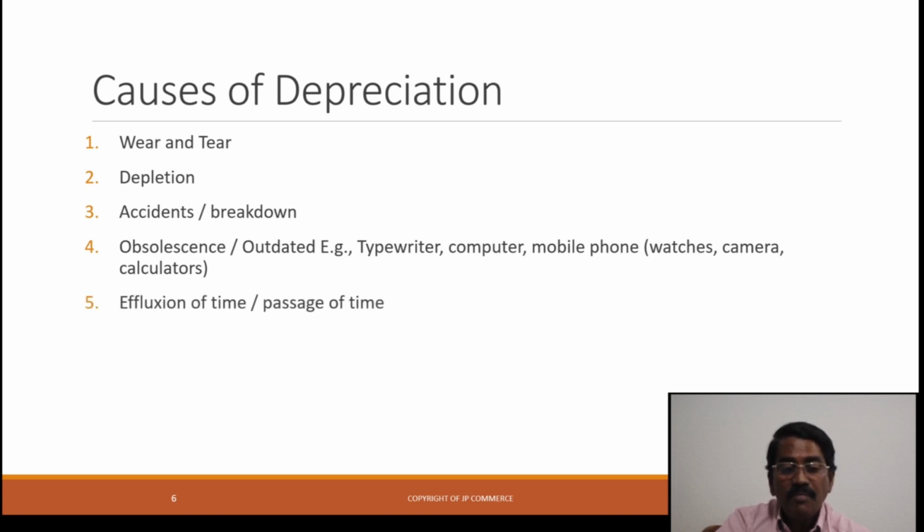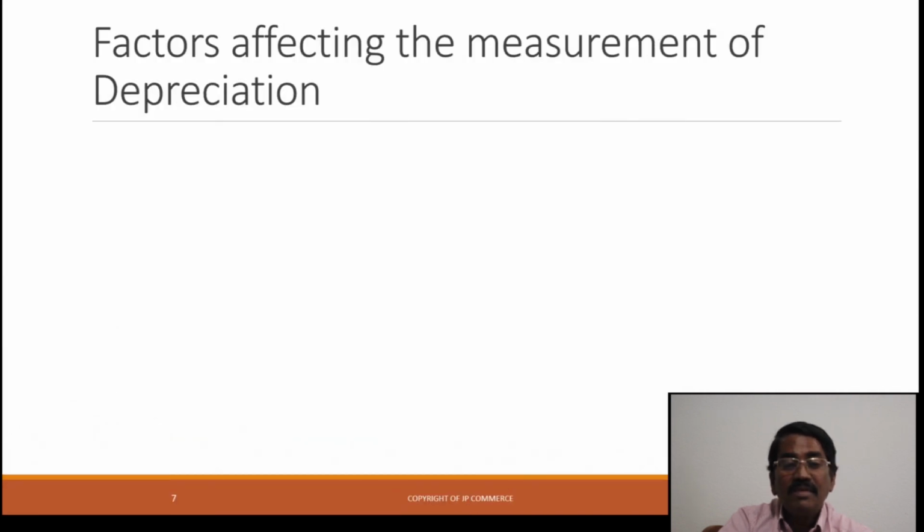Next one, passage of time. In due course of time, certain products become outdated because of non-use, because of changes in customers' tastes, passions or ideologies. Fluctuations in market conditions, some up and down in the market, are also taken into consideration. Certain products' values continuously decrease, and this is the last reason for the causes of depreciation.